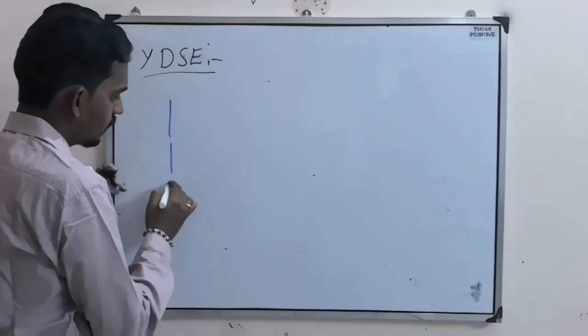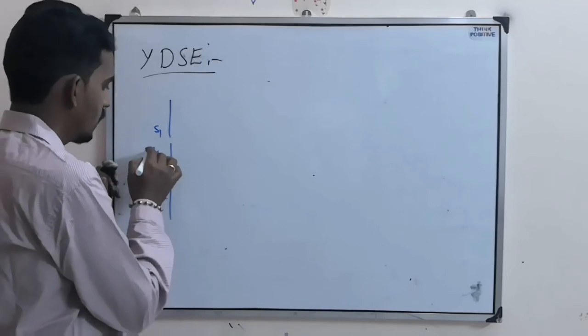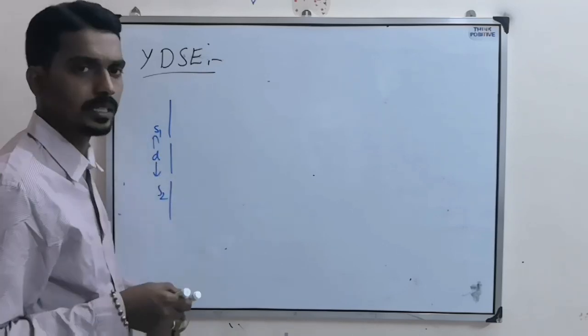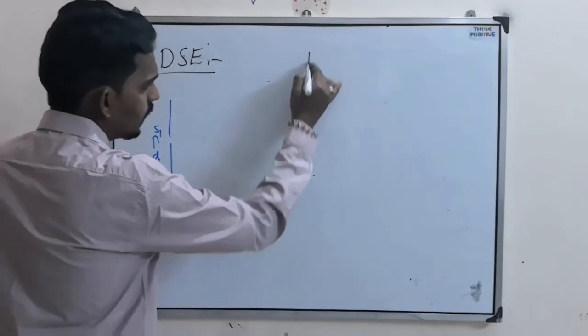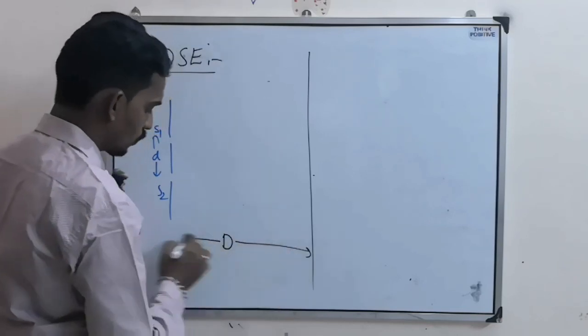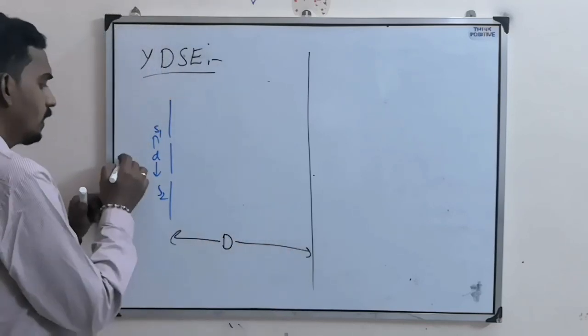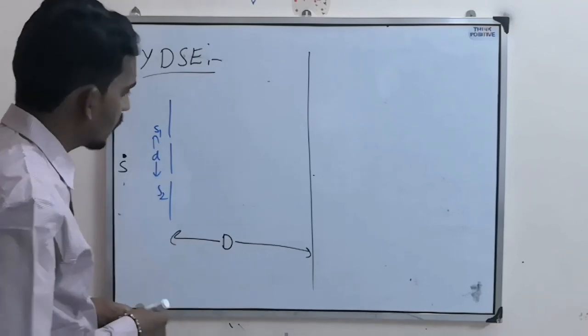See, what he has done is he took two sources S1 and S2, separated by a small distance in terms of micrometers or millimeters. Now he arranged one screen at a distance D from the sources, and here he arranged one source. Why did he take it like this?